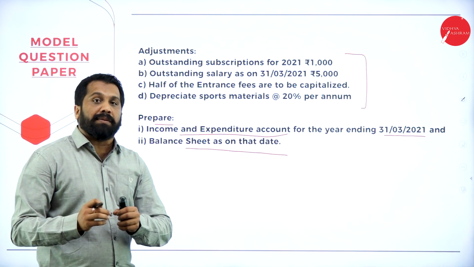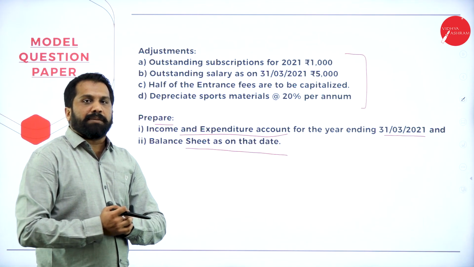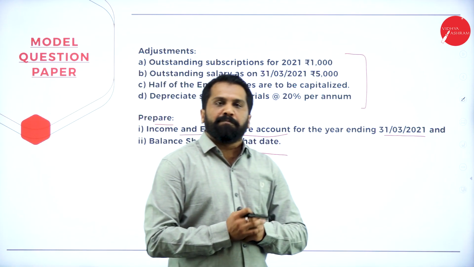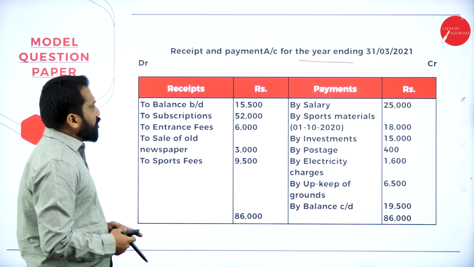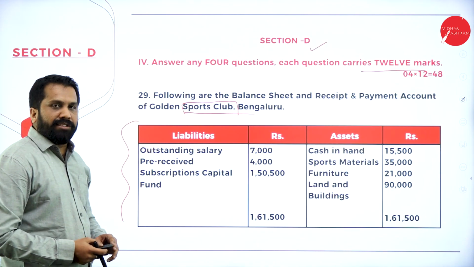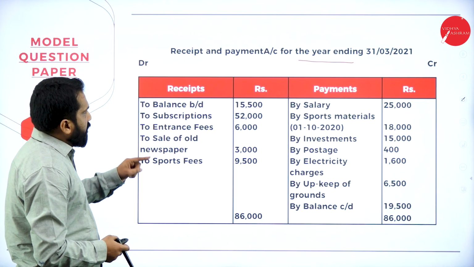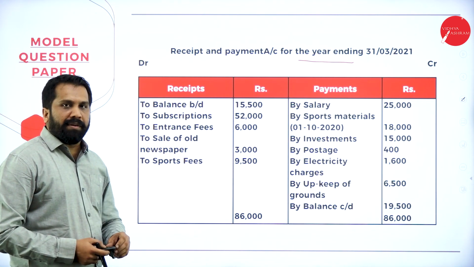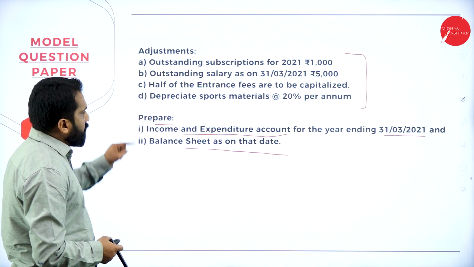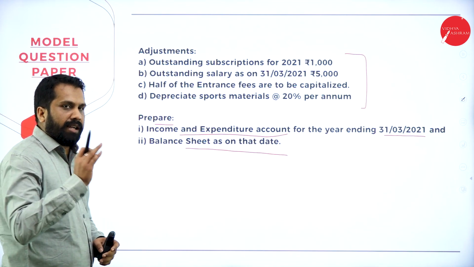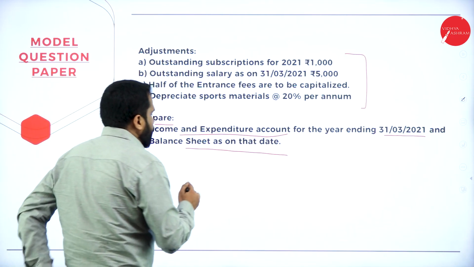Now, we'll go one by one. Before we start income and expenditure, what is the concept you're supposed to remember? Now, I'll go back to your question. They have given balance sheet. They have given receipt and payment account. And they have given adjustment. Now, the concept is very simple.